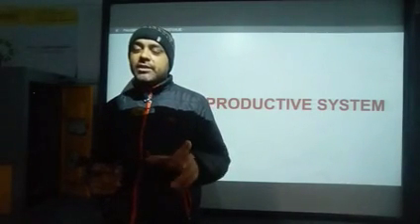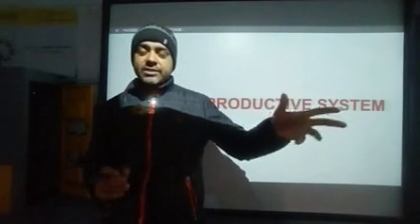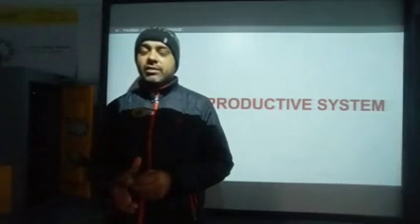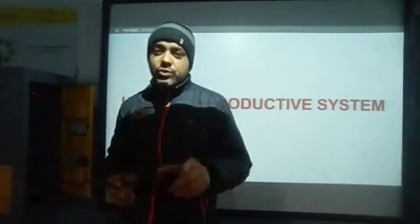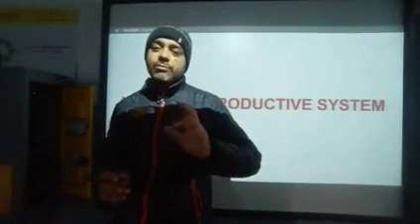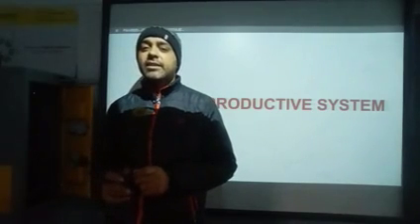The male reproductive organ contains different structures, and similarly the female reproductive organs will also contain similar structures. So today we will discuss the male and female reproductive organs and their different roles.